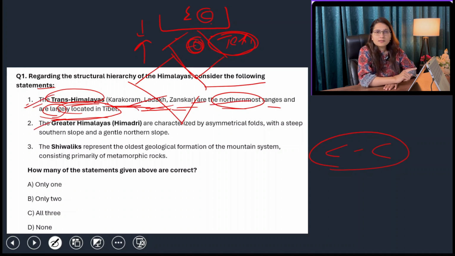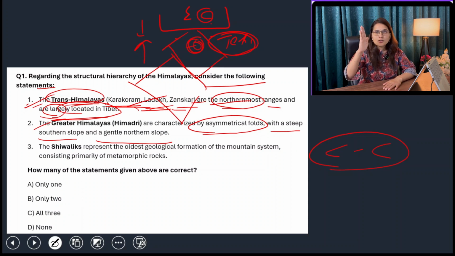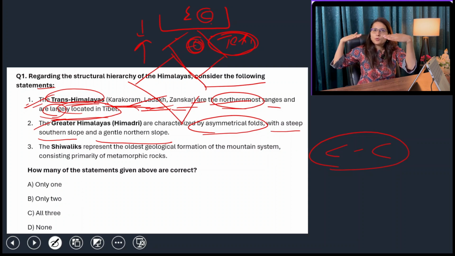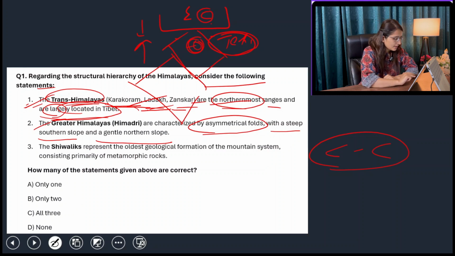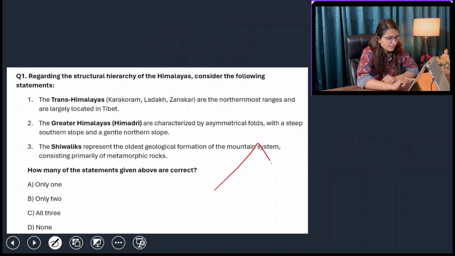The Greater Himalayas, Himadri, are characterized by an asymmetrical fold with a steep southern slope and gentle northern slope. If this is your Indian plate, this is your Eurasian plate, and both plates are converging with each other, and as the push is coming from the Indian plate, from the southern side, then these folds are present here. This is the southern slope, this is the northern slope, and because of the push from the southern part, from the Indian plate, this area has become like this. The fold has been like this.